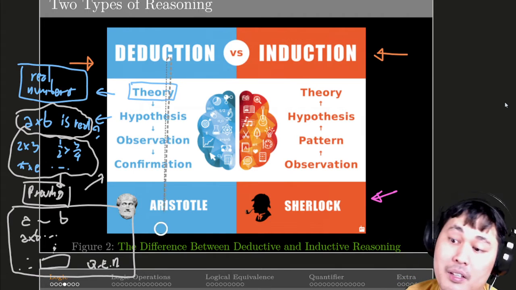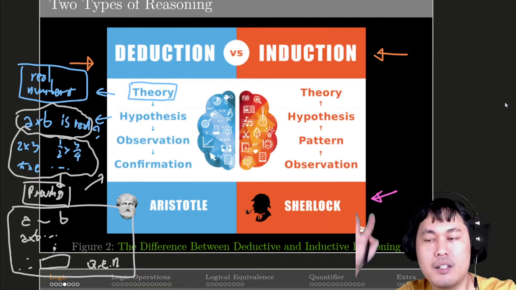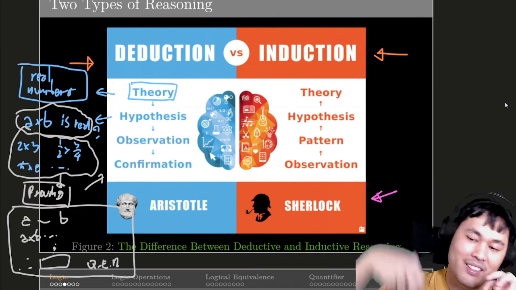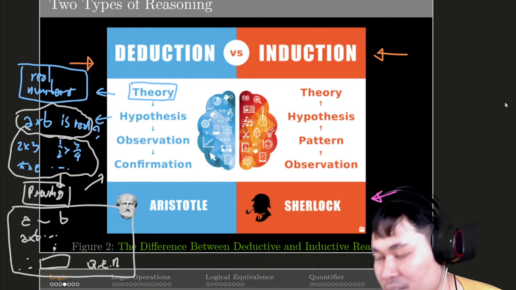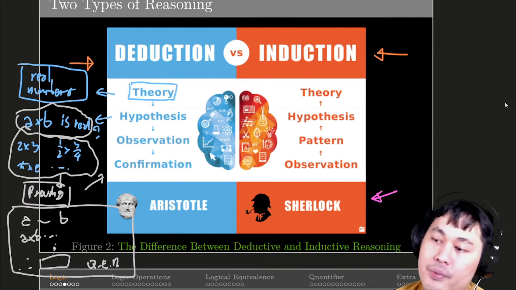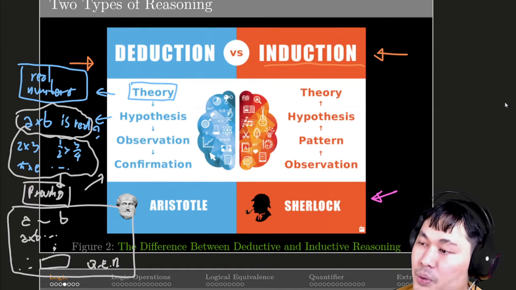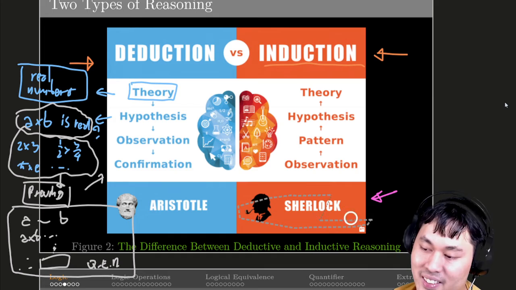This is the type of deduction, starting from a theory, starting from the fact or the truth of the universe, and then seeing some pattern. But on the other hand, another way of reasoning is called induction. Induction is like Sherlock Holmes.